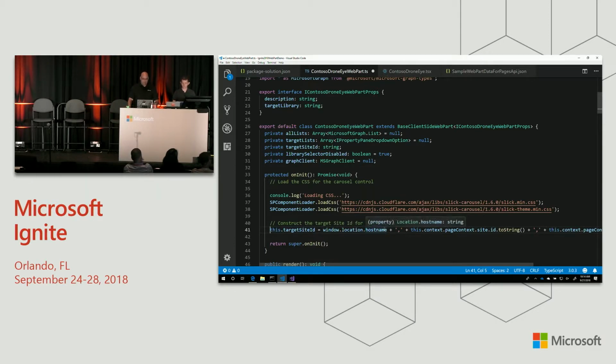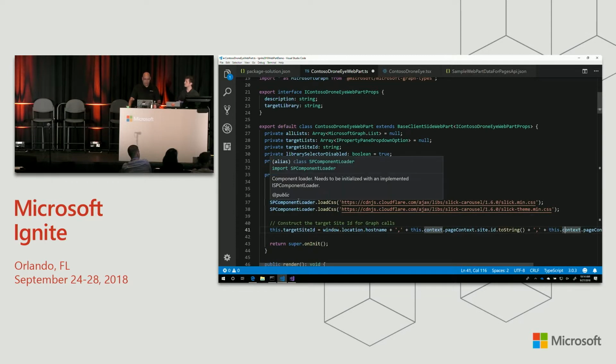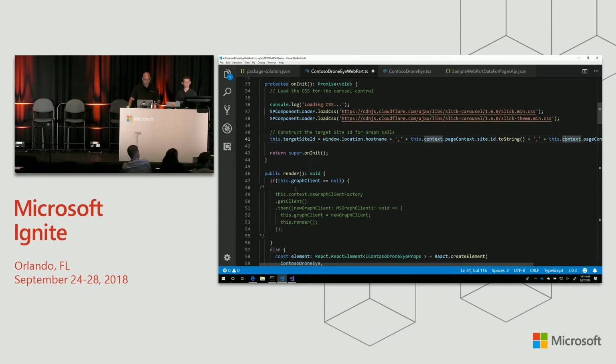We get the URL of the tenant directly from the window location host name, because that comes out in the format exactly the way we want it. From the page context that SharePoint Framework gives us, we can pull out the site collection ID. And then that page context also contains the ID of the individual site in the web. So I'm just going to concatenate that into a string that I'm going to use in the URLs I build later to send to Graph. And that's going to be super handy to use throughout.